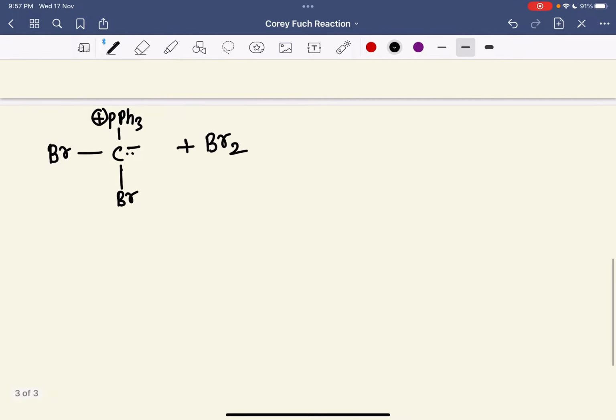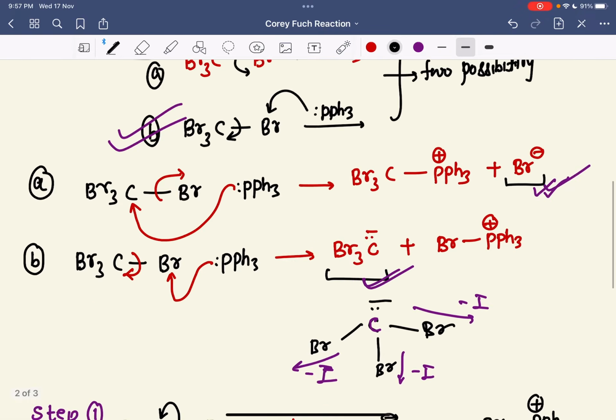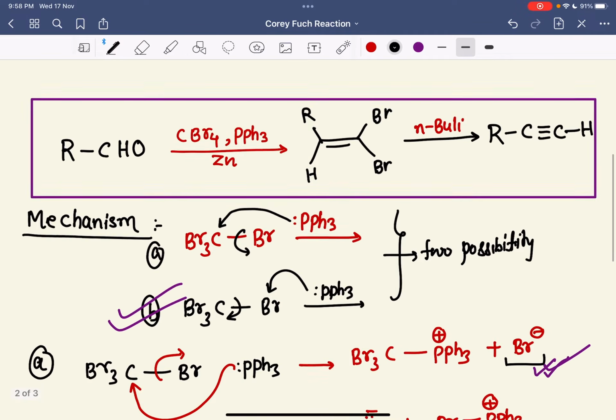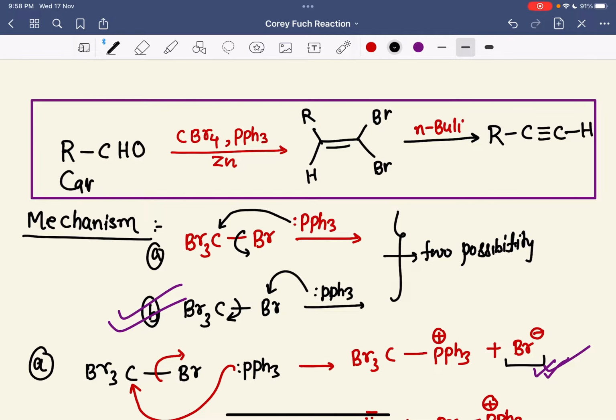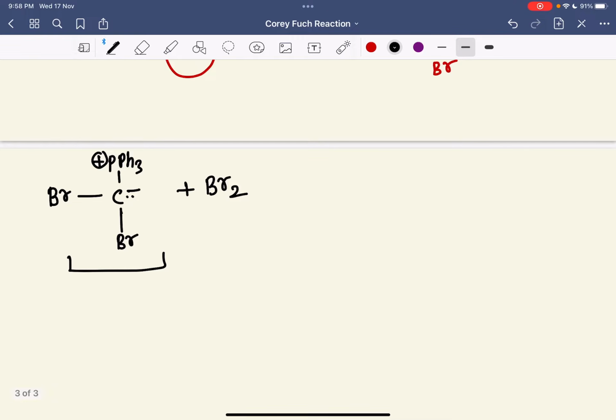Now, I hope you are familiar with this reagent, something like the Wittig reagent, a reagent which we use in the Wittig reaction. Now we have a carbonyl in the substrate, right? So this will attack on the carbonyl.